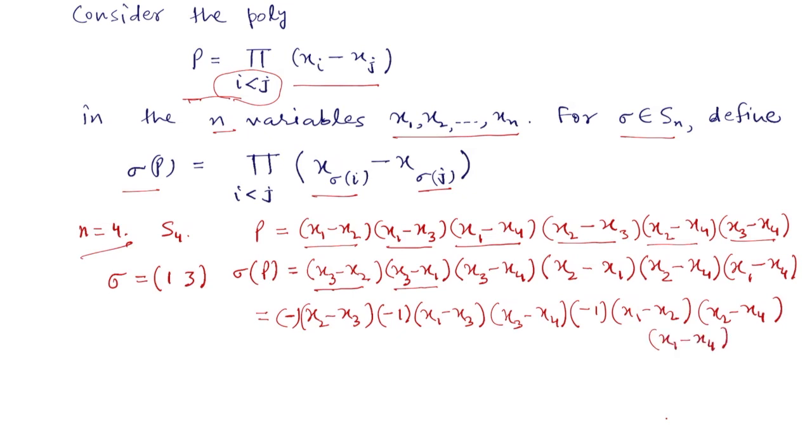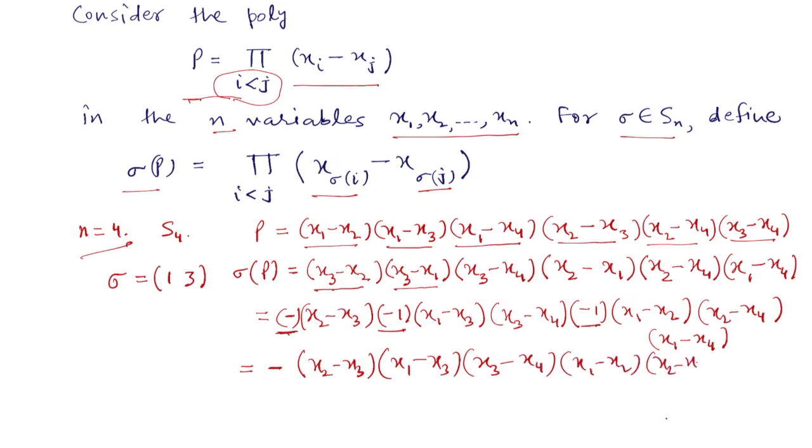So we have this thing. So how many minus signs have we got? It is minus 1 one time, two times and three times. So three times minus sign is there. So we have minus times x2 minus x3, then x1 minus x3, x3 minus x4, x1 minus x2, x2 minus x4 and x1 minus x4.